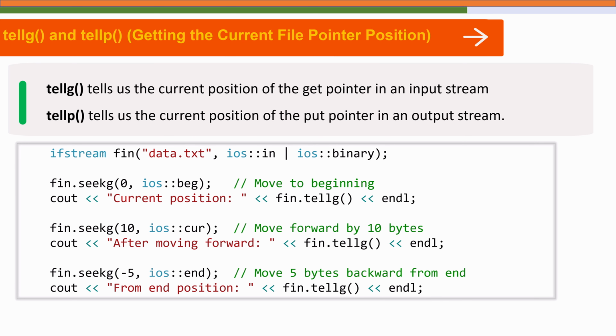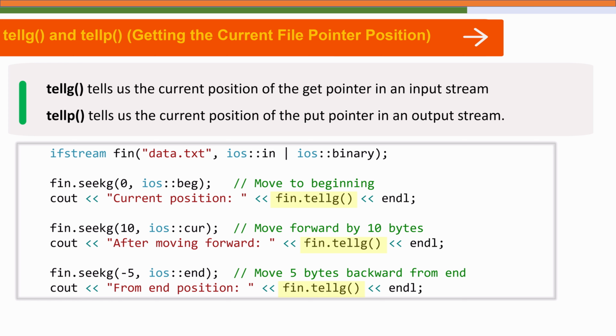When we run this code, we will see that tellg reports the exact byte position in the file each time: 0 at the beginning, 10 after moving forward by 10 bytes, and a number close to the total file size minus 5 after the final seek. Similarly, tellp works for output file streams, showing where the next write operation will take place. So these two functions are extremely useful when performing random access file operations.